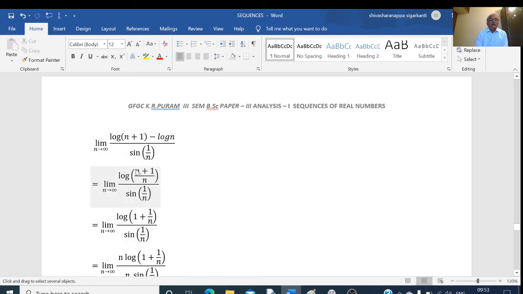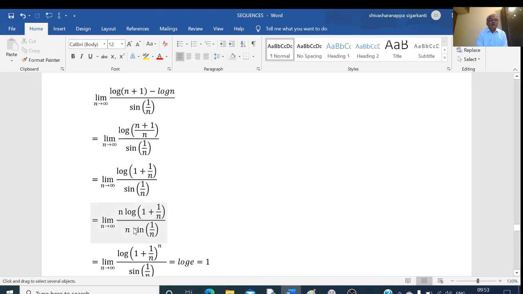We are taking the separate denominators. (n plus 1) by n is 1 plus 1 by n, so we get log of 1 plus 1 by n divided by sine of 1 by n. Now I will multiply and divide this by n. Multiplying by n takes the power of n inside the log, giving 1 plus 1 by n to the power of n, and I write n in the denominator as 1 by n in the denominator of the denominator.